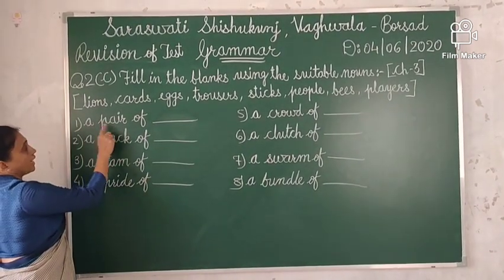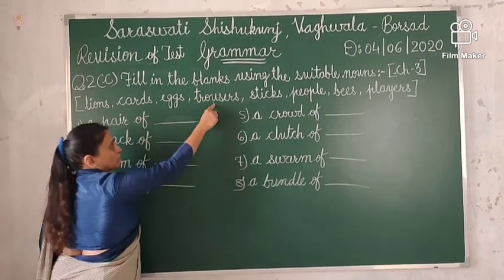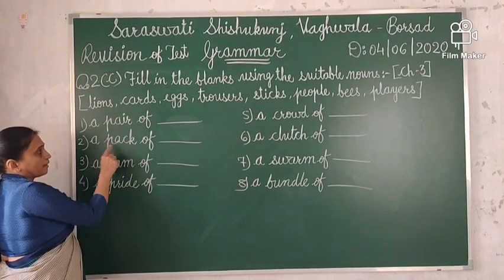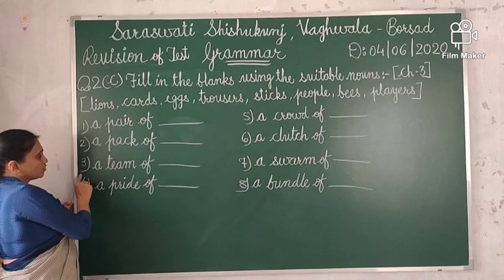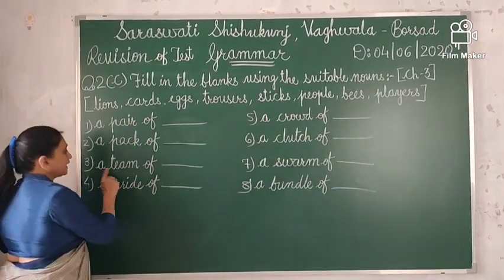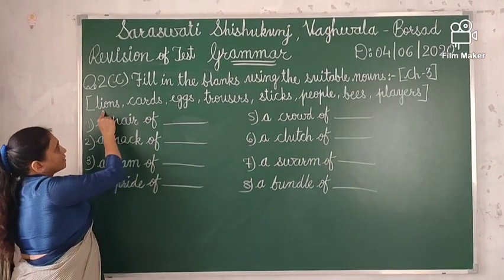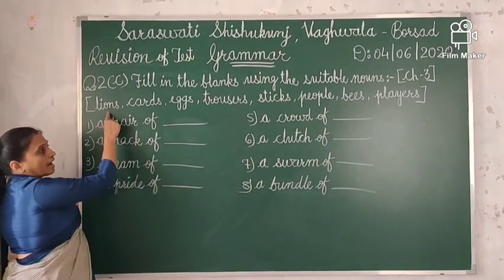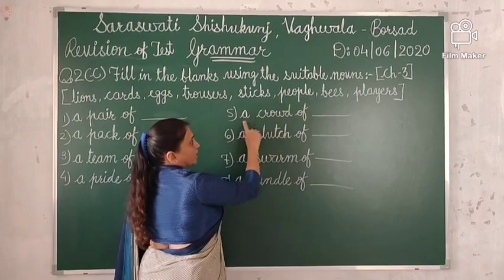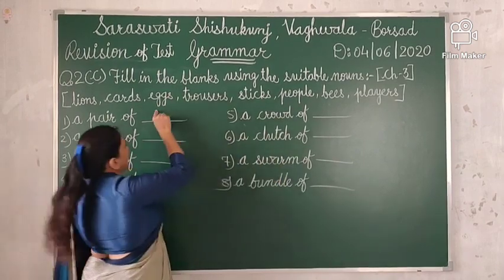First of all, number 1, a pair of trousers. Number 2, a pack of cars. Number 3, a team of players. Number 4, a pride of lions. Number 5, a crowd of people.